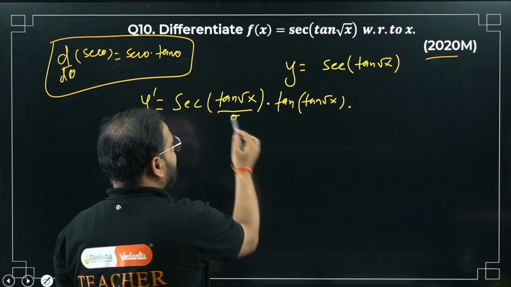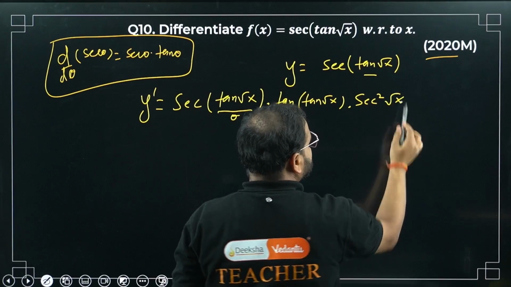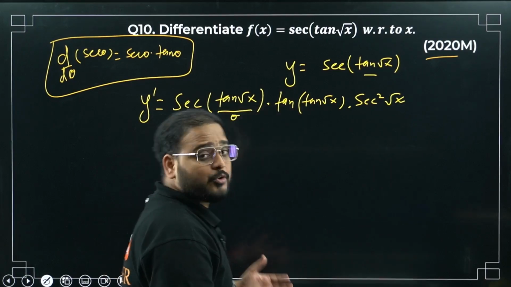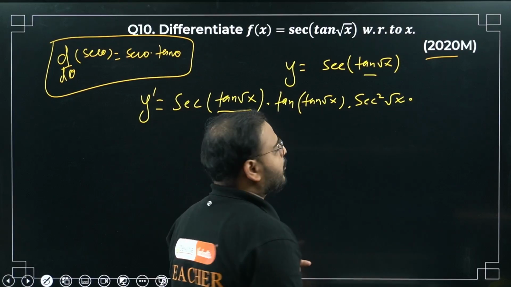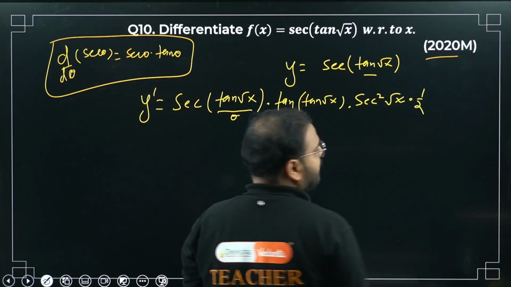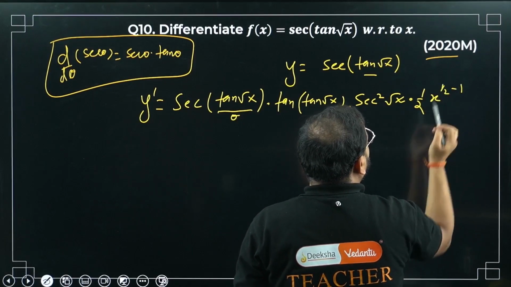Chain rule. So apply it for tan now. This part will get sec square root x. Is it over, sir? We have to do it for root x also. Root x means the power is how much? 1 by 2. Use the polynomial function again. So 1 by 2 will come here, and x power 1 by 2 minus 1.